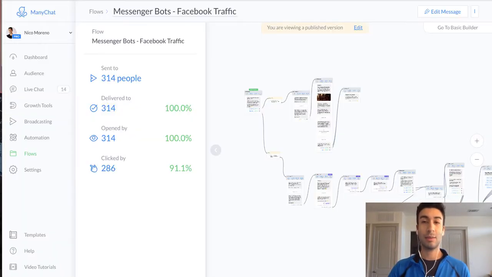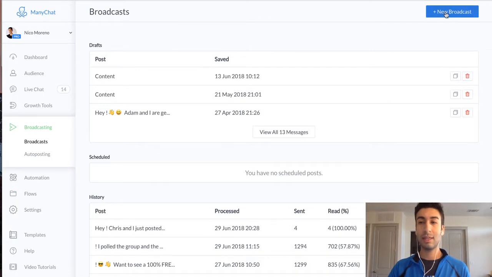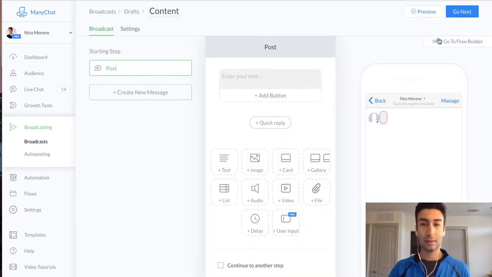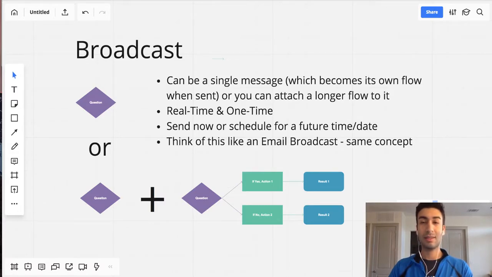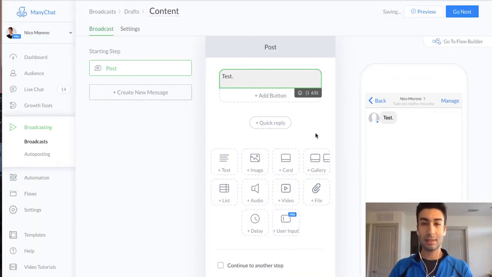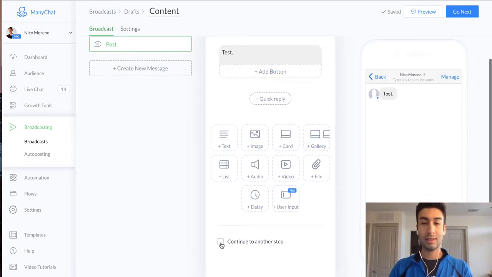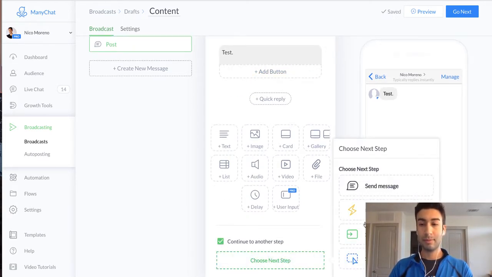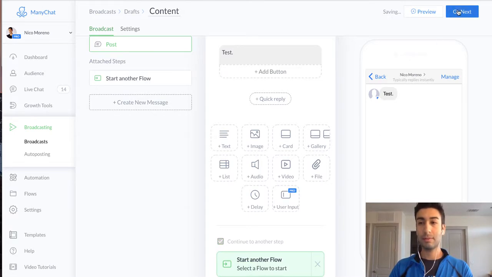This is exactly the same concept. And I'm going to show you guys exactly what this looks like inside of MANYCHAT. So let's go to broadcasting. So we'll see right here, we can do a new broadcast. And what we can do is, let's just say test right here. So we have to have an initial message right here. We cannot send a broadcast that includes an existing flow without creating a first message right here. All right? So let's just say test, and then we're going to say continue to another step, and then you can start another flow.